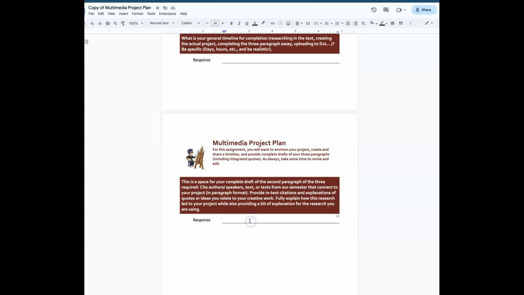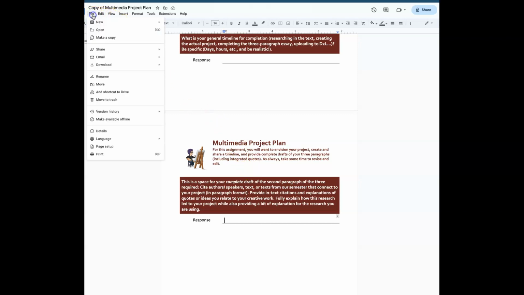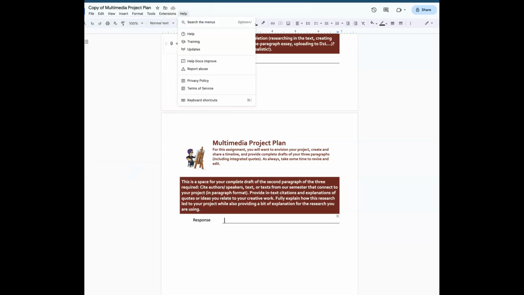When you're done with this, if you're in Google Docs, remember that you need to go to File, right? And you have to go through the process to actually save the document so that you can then upload it, right? Because you can't go to share. This is not what you need to do. Usually it's going to be downloading it, and you want to download it as Microsoft Word or as PDF, and then you can upload it to D2L.